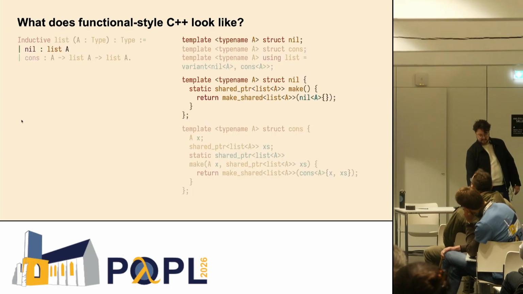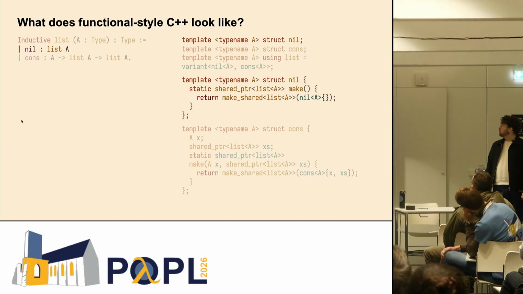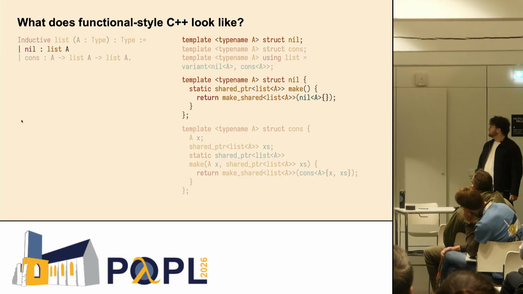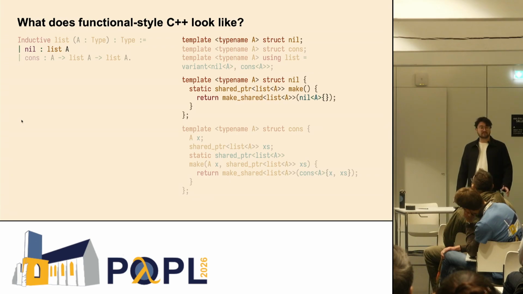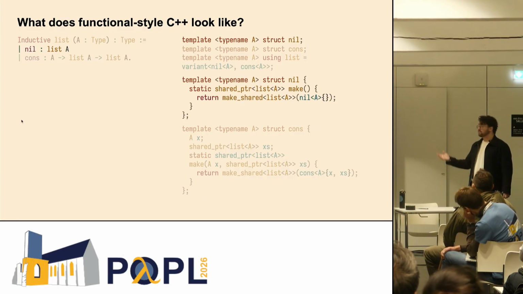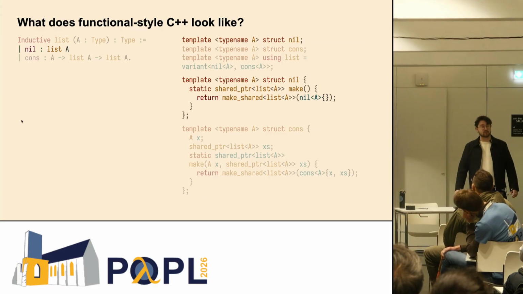First, let's look at the nil constructor. When extracting to C++, all of our constructors become structs. Here we have a struct that we call nil. It has a template argument, which says it's parameterized by some arbitrary C++ type. This struct doesn't actually contain any data, because as we'd expect from Rocq, nil doesn't contain any parameters. But we do associate with it a constructor make, so we can make empty things.